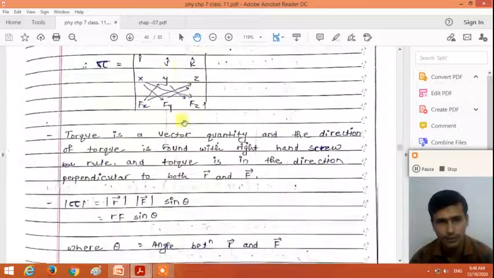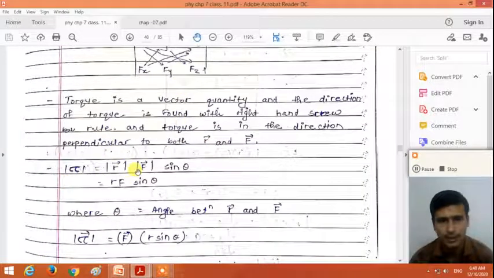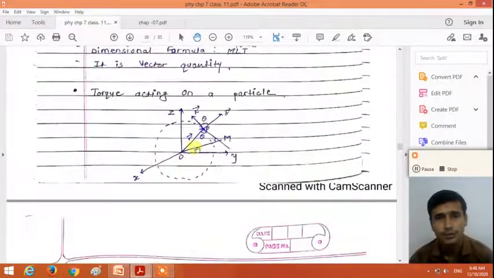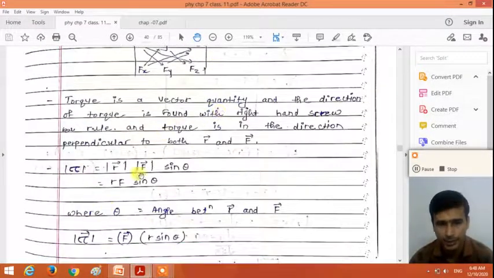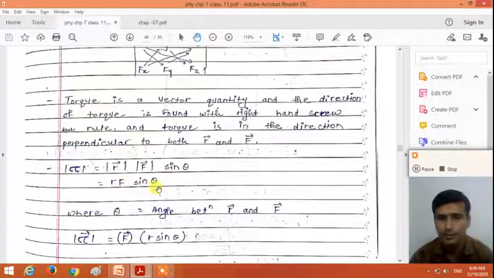From this, the magnitude of the torque is the magnitude of the position vector r, times the magnitude of the force F, times sine theta, where theta is the angle between the position vector r and the force vector F. So the magnitude of the torque tau is equal to rF sine theta.